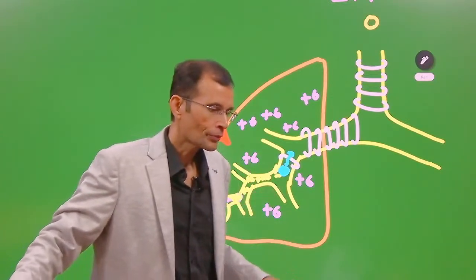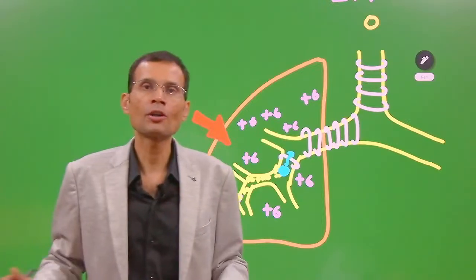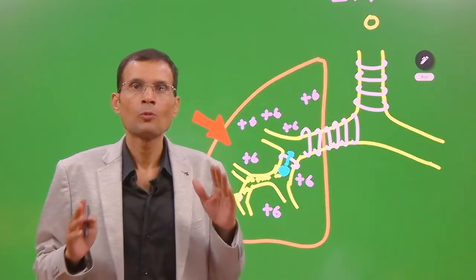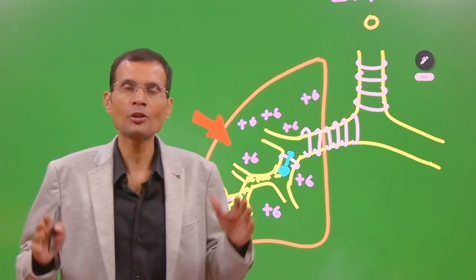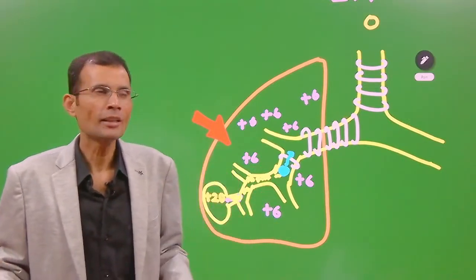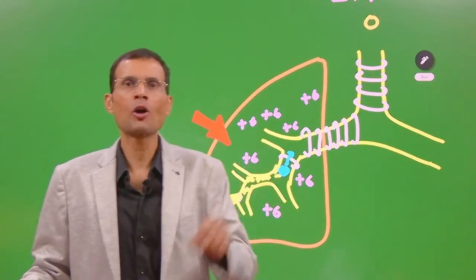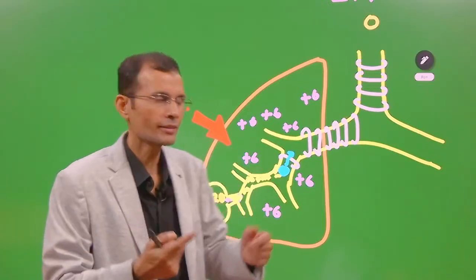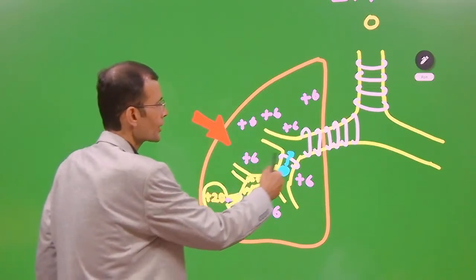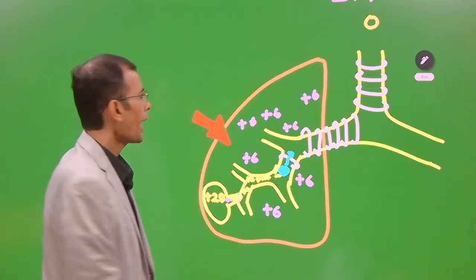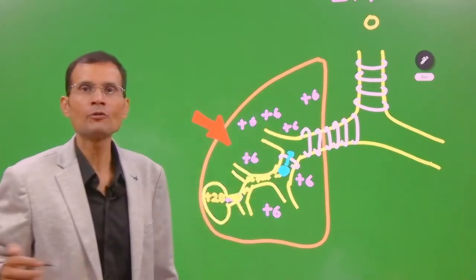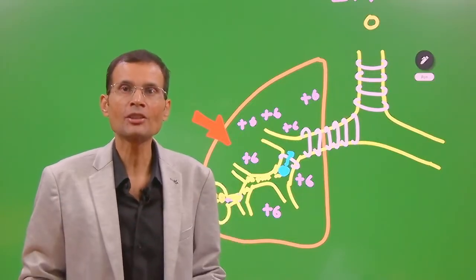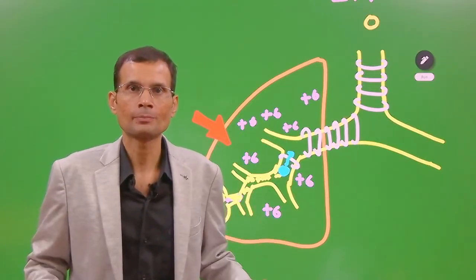Now, first thing, this type of compression has been called dynamic compression of the airways. Why do we call it dynamic compression of the airways? Because it's not a steady pressure which is compressing. These are dynamic interactions between a changing pressure inside the airway and the changing dynamics of the lung volumes. And therefore, this has been called dynamic compression of the airways.